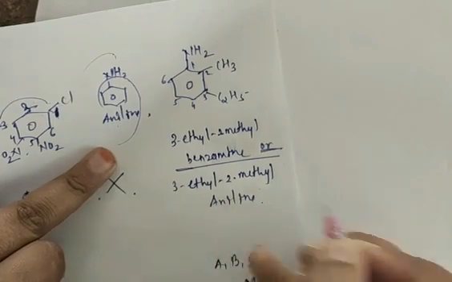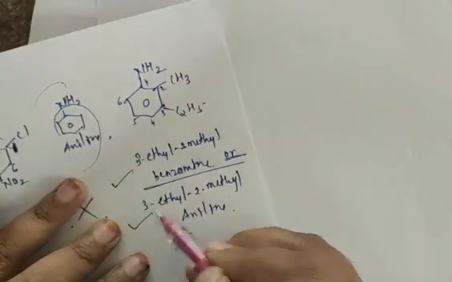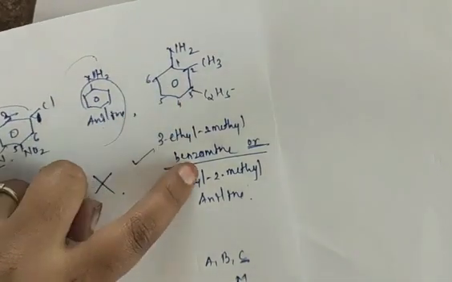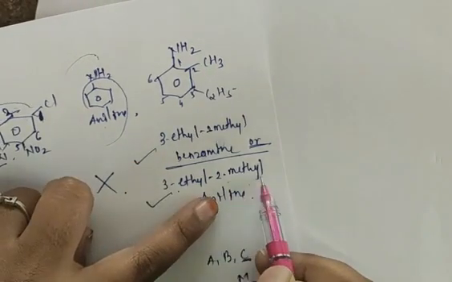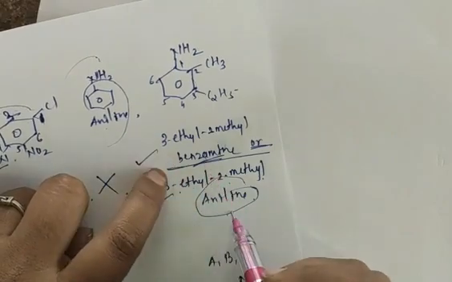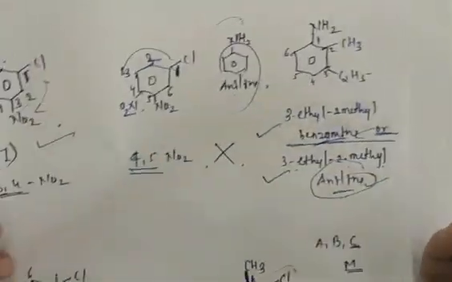We can write both ways. This is also correct, this is also correct. In both cases benzene which is attached to NH2 we call benzamine, and we also call aniline. So 3 ethyl, 2 methyl will be common, but for aniline or benzamine we can use any one. If you write benzamine it is correct, if you write aniline it is also correct.